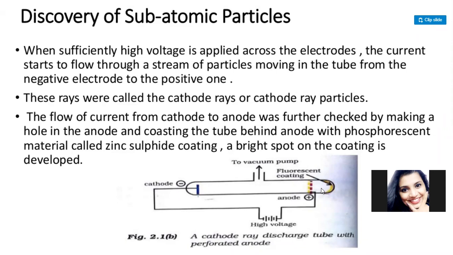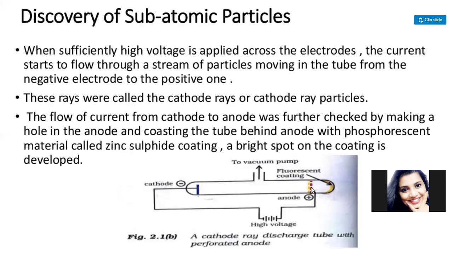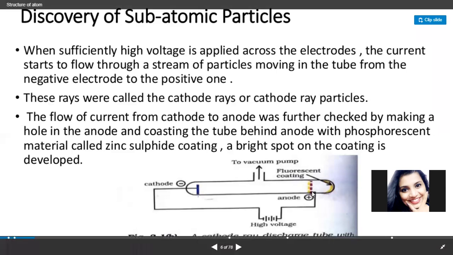The flow of current from cathode to anode was further checked by making holes in the anode and coating the tube behind the anode with a phosphorescent material called zinc sulfide coating. A bright spot on the coating is developed. Whenever the particles start moving from the cathode to the anode, they move towards the anode and strike it. If you want to check this, you can make a hole in the anode electrode, and these particles will pass through this hole and strike this surface, which is the zinc sulfide coating.